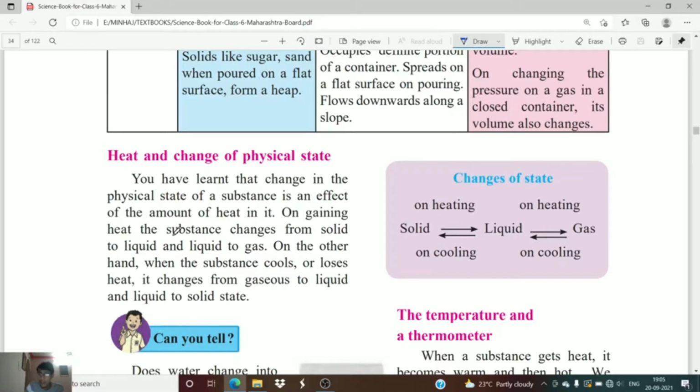of heat in it. On gaining heat, the substances changes from solid to liquid and liquid to gases. Okay, so अगर कोई substance heat को absorb करेगा, gain करेगा, तब उसका state solid से liquid में change होगा और liquid से gases में change होगा. Okay, on the other hand, when the substance cools or loses heat, it changes from gaseous to liquid and liquid